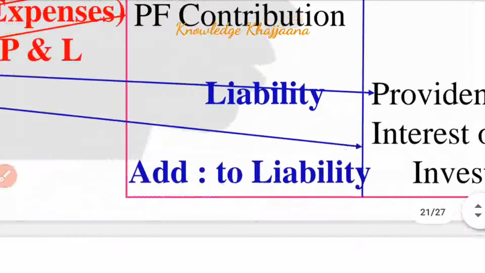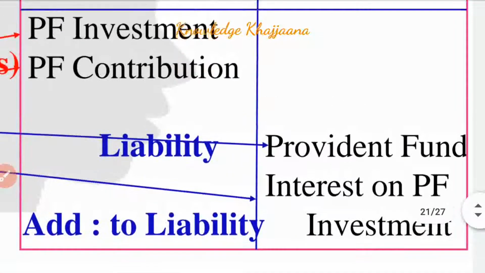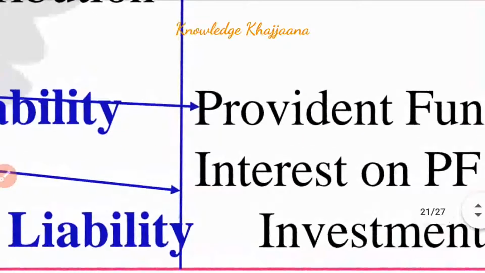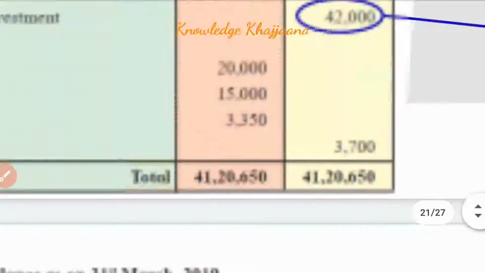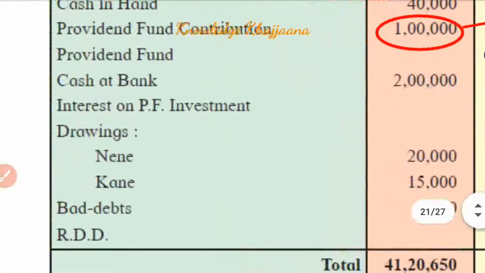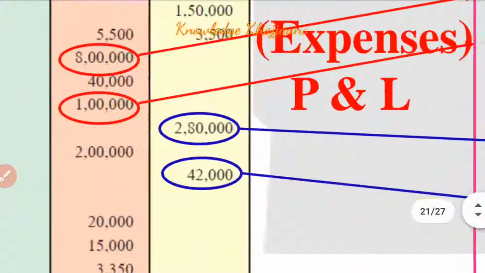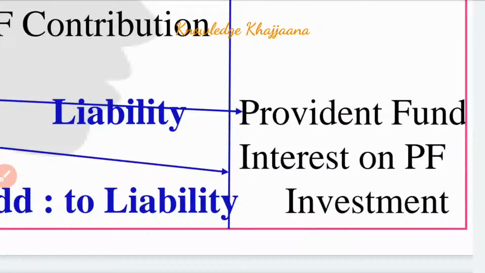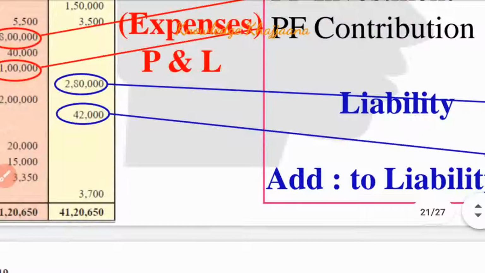Now this provident fund which is given on the liability side, rupees 2,80,000, was actually due to be given to the employees. See, the money was collected in the provident fund and rupees 2,80,000 was due to be given to the employees. Who is the owner of that money? Actually the employees. Okay, so this is the liability for the business. So this provident fund is a liability.